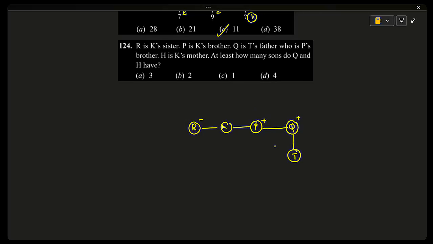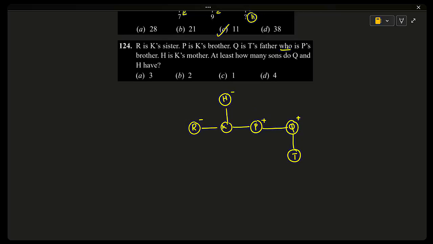H is K's mother. At least how many sons do Q and H have? Q and H, that means they are saying married couple. So who is related to Q?